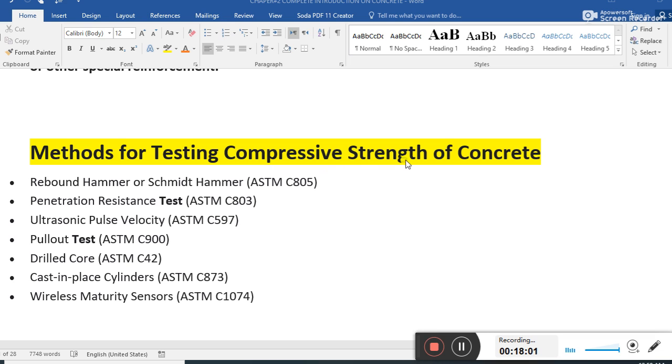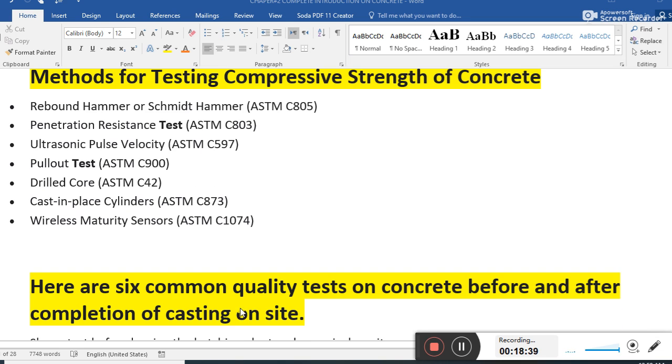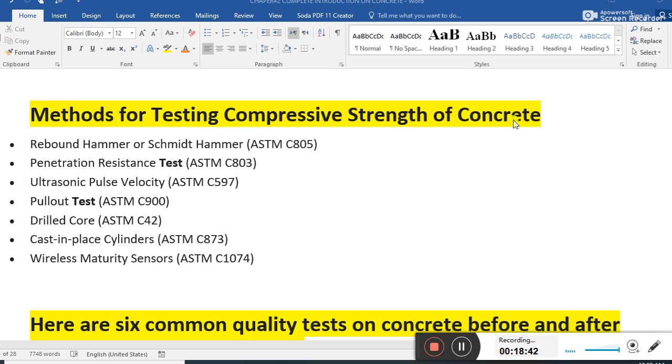Guys, for compressive strength of concrete, these are the tests: rebound hammer test, penetration resistance test, ASTM C803, ultrasonic pulse velocity, ASTM C597, pull-out test. For compressive strength, we use this pull-out test. Drilled core, ASTM C42, cast-in-place cylinder, ASTM C873, wireless maturity sensor. These are the tests used to determine the compressive strength of concrete.